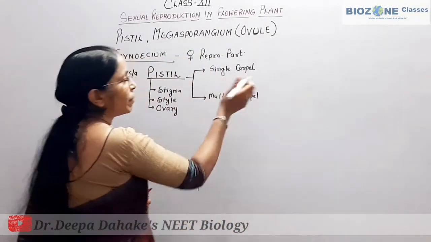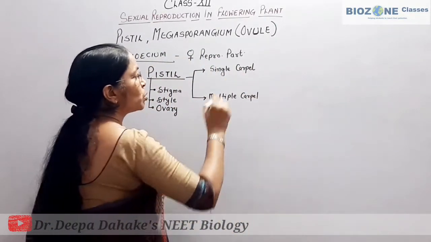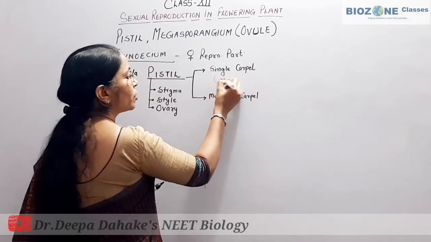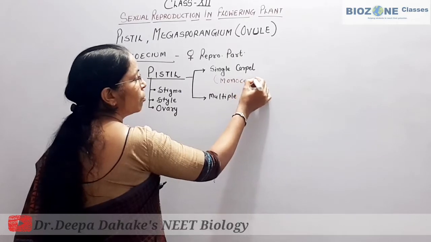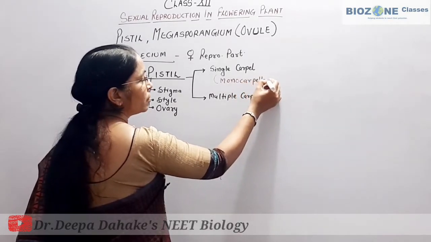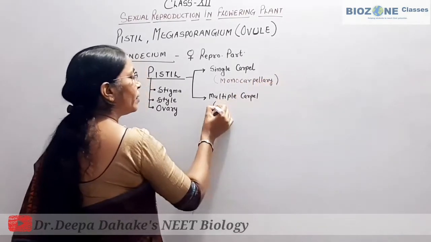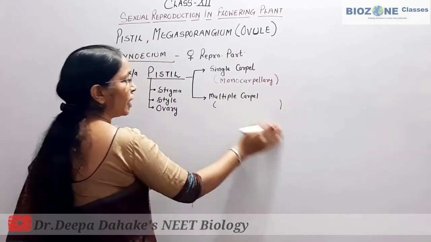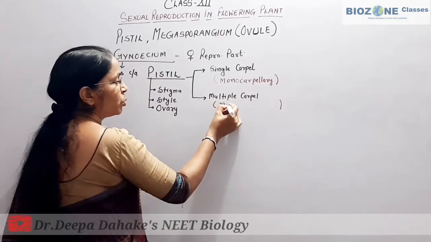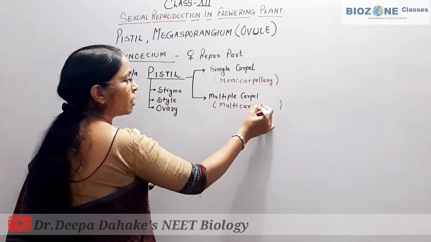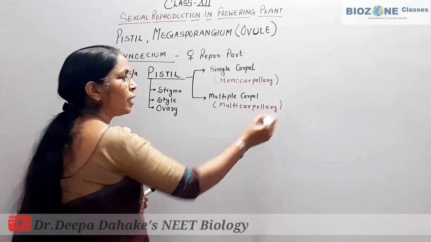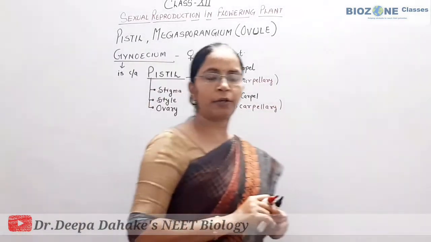When a single carpel is present, the pistil is called monocarpellary, and when multiple carpels are present, we use the term multicarpellary. So the ovary here is a multicarpellary ovary. This part you remember.